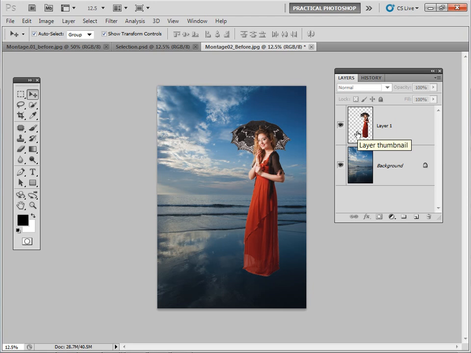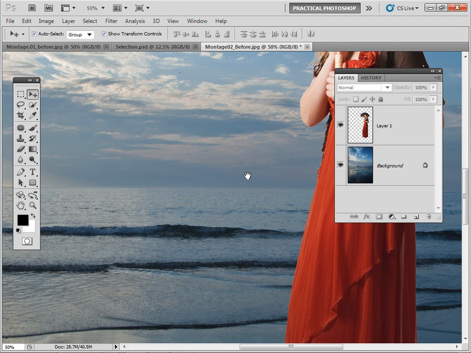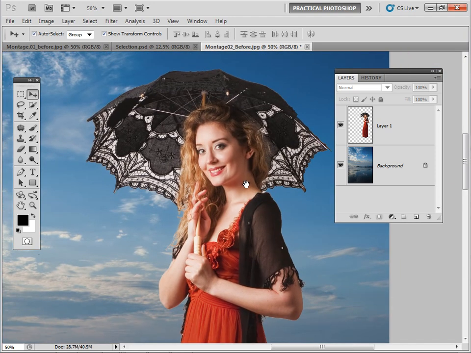Okay, so now let's set about making a convincing reflection and blending the parasol in with the background. First thing we're going to do is tackle the parasol. So let's zoom in so that we've got a nice good look, using the Control and plus and minus keys to change the size, and the space bar to grab around the image. Now what we want to do here is get a sense of the sky coming through, and by doing an extraction and making a hole in all these little areas here, it just wouldn't look convincing.